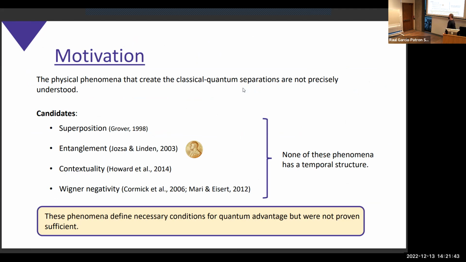I think there's no answer for that, because if we would know what is sufficient for quantum advantage, we would have the ingredient to build all algorithms with quantum advantage. So what we know is that for each one of these quantum phenomena, there was someone who showed that if it's not there, we have no quantum advantage. It's classically easy to simulate this algorithm. So without contextuality, there's a paper showing exactly that. We need contextuality to have advantage. The same for entanglement. If the state starts from single qubits, which are not entangled, and we don't use entangled gates, we can simulate it very easily with the Gottesman-Knill theorem. And each one of them was ruled out when it doesn't exist.